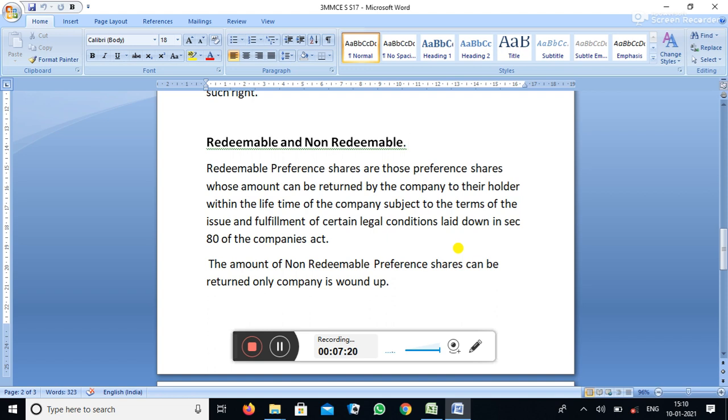Whereas non-redeemable preference shares are those preference shares which cannot be redeemed, cannot be paid back within the life of the company. That type of preference capital is called irredeemable or non-redeemable preference share.